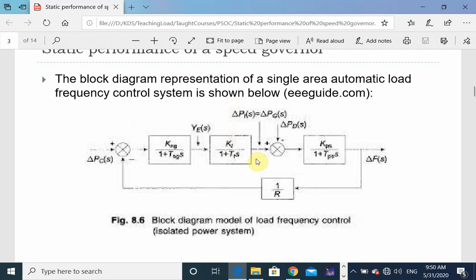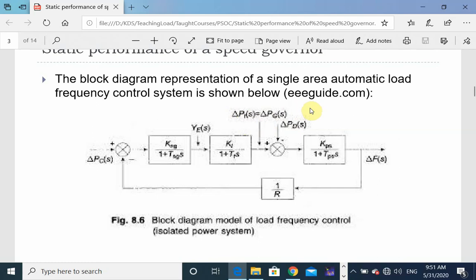So the turbine power output which has been obtained is the same as the generator electrical power output, because the mechanical power from the turbine feeds the generator, which is converted into electrical power output.